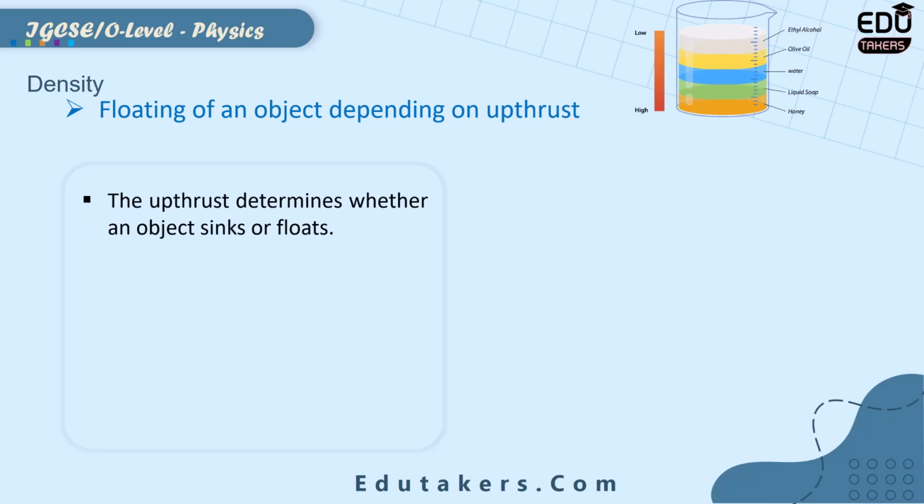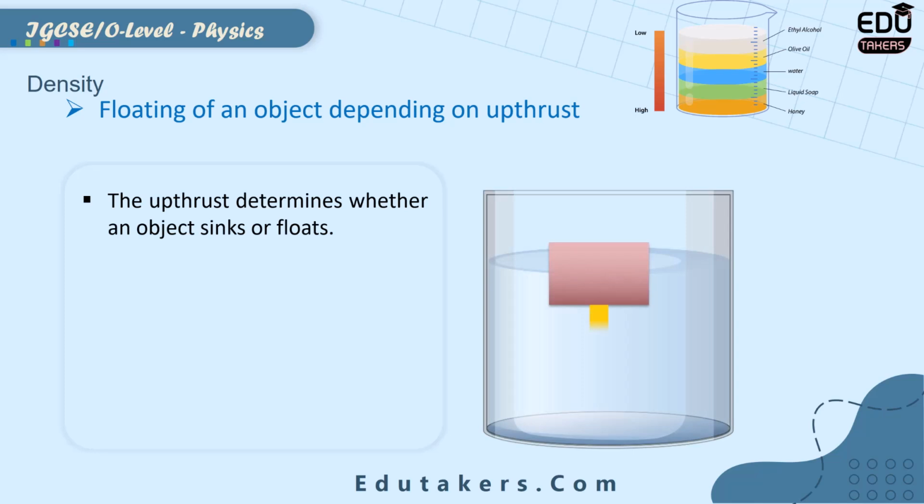So here is how the object floats depending upon the upthrust. First of all, upthrust is the force acting in the upward direction on any object submerged in the liquid. Depending upon the magnitude of the upthrust, the object can either sink or float. You have to compare the magnitude of the upthrust.